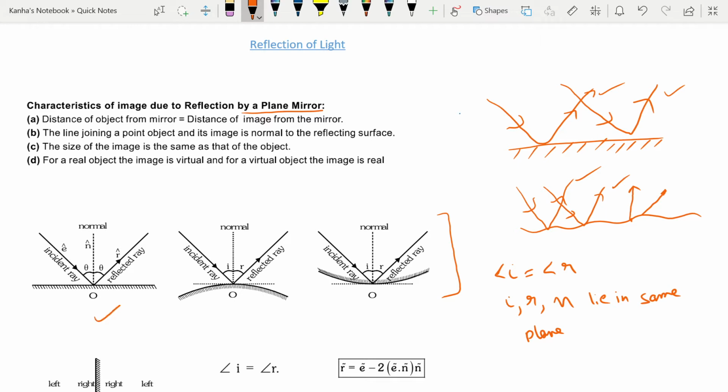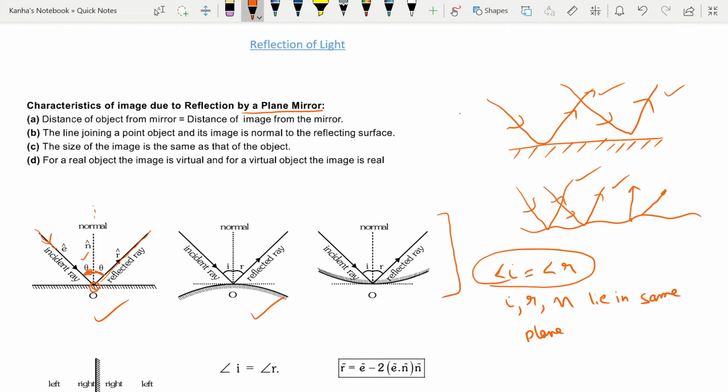So I have shown you a case of a plane mirror where there is an incident or incoming ray of light. It strikes the surface at some point. Then some of it gets reflected back. Now the normal is the perpendicular to the surface at the point of contact. The angle that the incident ray makes with the normal is known as theta. As I've said, angle I is equal to angle R, so the reflected angle is also theta. I'll call the incident ray I and the reflected ray R.